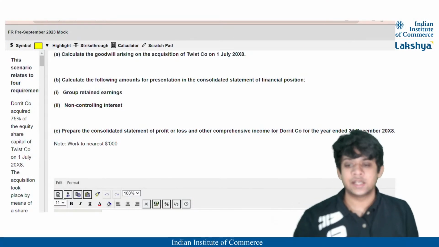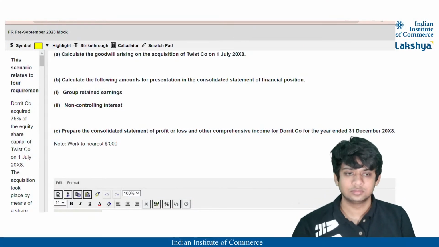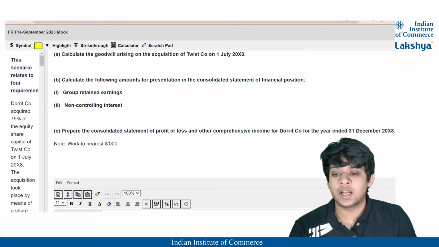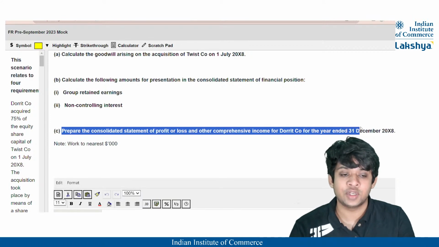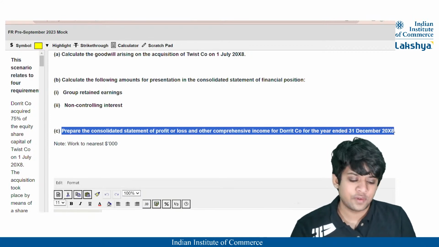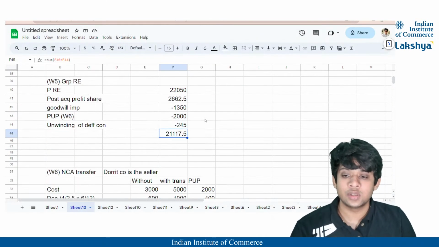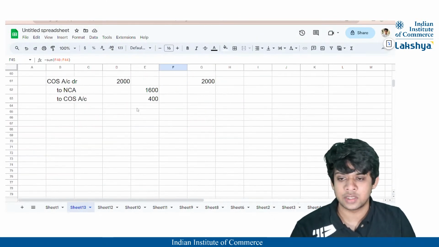I'm sorry guys, let us continue with the latter part. So here we are supposed to prepare now the consolidated statement of profit or loss and other comprehensive income for the year ended 31st December 2008. We are done with all the working notes. Let's get started with the preparation, right?